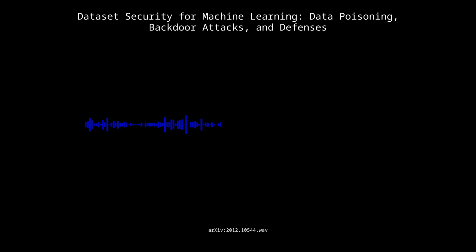Hmm. And I'm guessing this isn't just limited to image recognition, right? Absolutely not. Backdoor attacks can be applied to all sorts of models. You could manipulate generative models to produce harmful content, or even hijack reinforcement learning systems, causing them to take unintended actions in specific situations. So a chatbot suddenly spewing hate speech or an industrial robot malfunctioning at a critical moment. The potential consequences are pretty terrifying. It's a serious concern, no doubt.